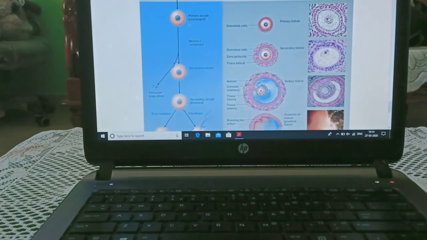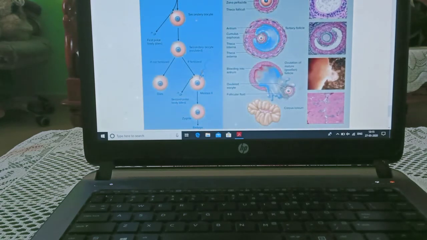The primary oocyte converts into a secondary oocyte, a normal ovum which is developed from the primary follicle. The primary oocyte converts into a secondary oocyte with the first polar body, a normal growing ovum with zona pellucida and theca folliculi, developed from the secondary follicle.